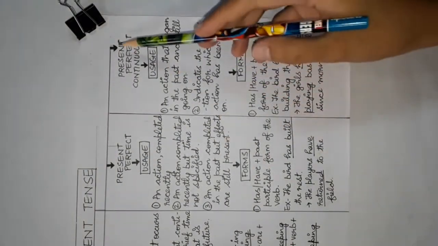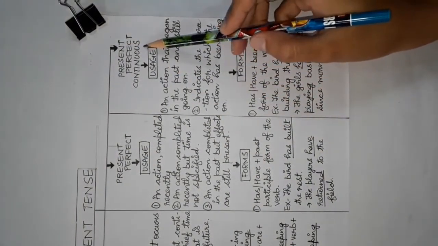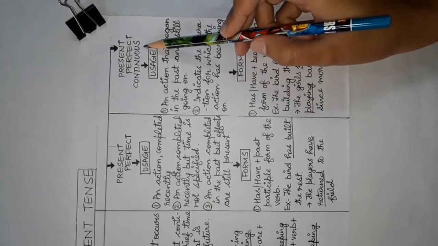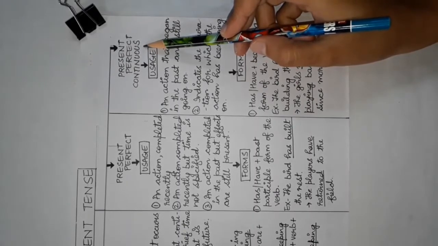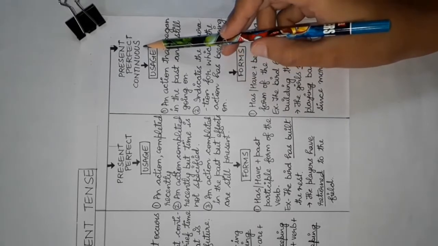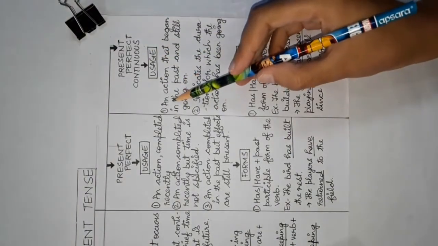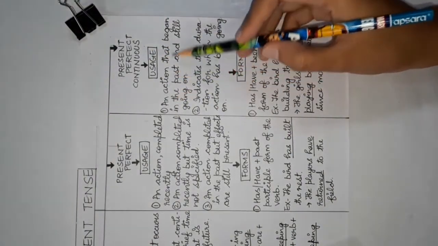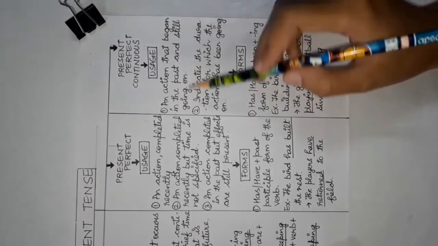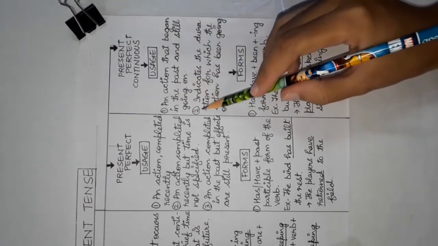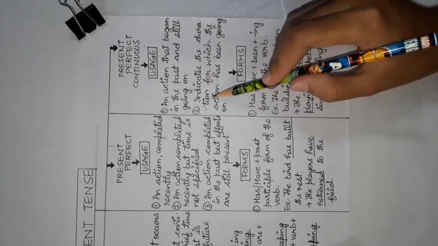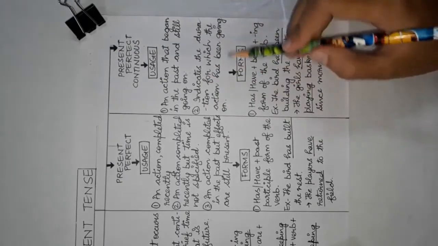Then we have present perfect continuous tense. The present perfect continuous tense is used to talk about an action that started in the past but is still going on at the time of speaking. It is used for an action that began in the past and is still going on, and for an action that indicates the duration for which the action has been going on.